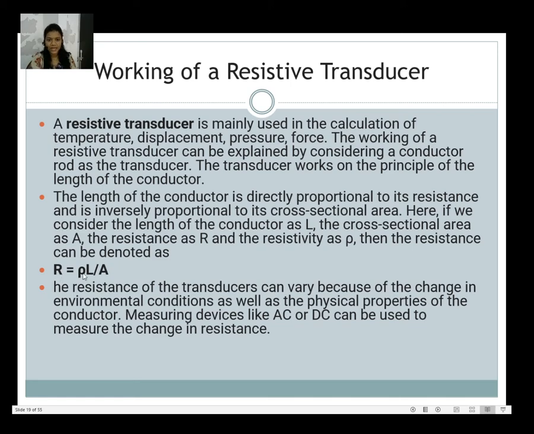So this is nothing but R = ρL/A. So the length of the conductor is directly proportional to the resistance and inversely proportional to the area. L is your conductor length, A is your cross-sectional area, R is your resistance and the resistivity constant is ρ. So the resistance of a transducer can vary because of the change in environmental condition.